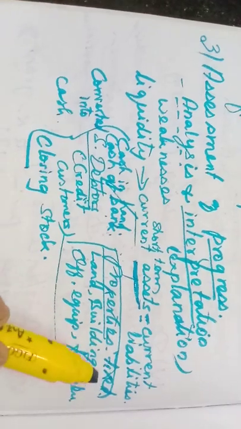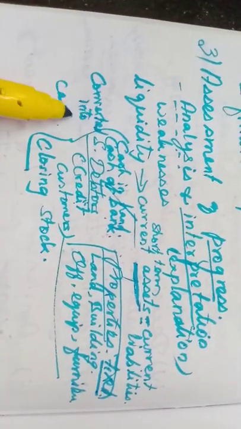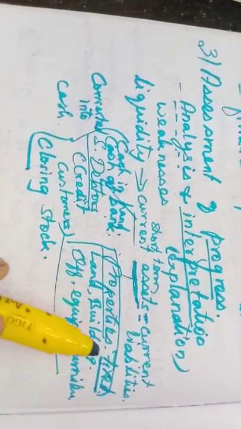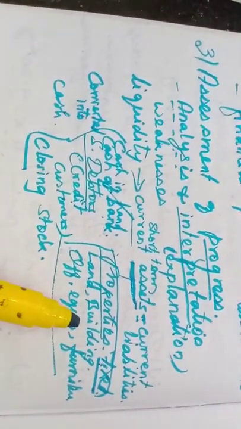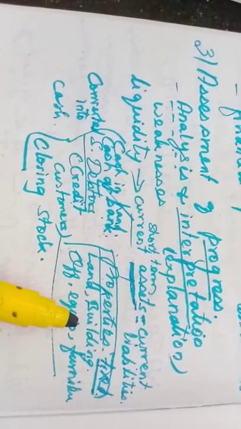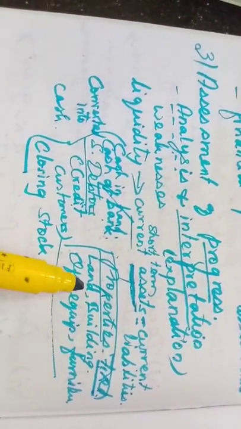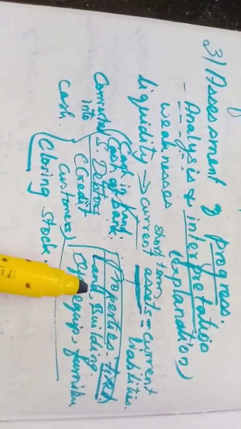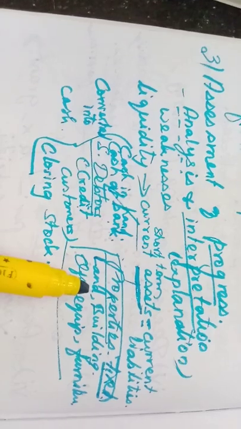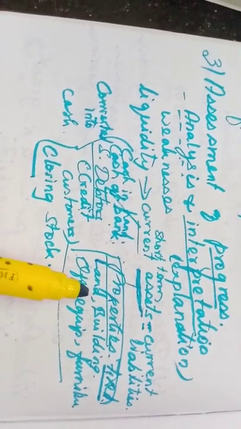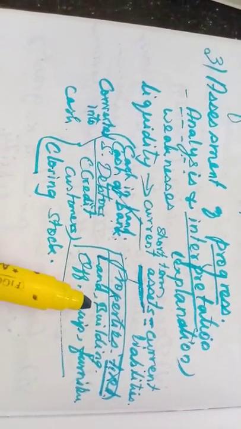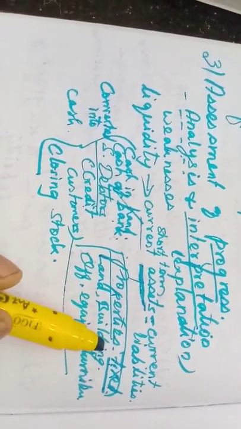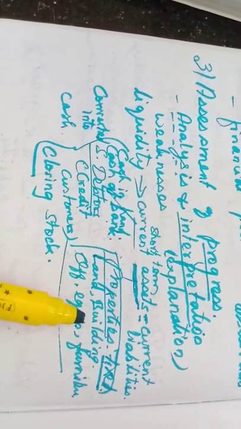See the fixed assets, that is the opposite of current assets. Can you convert these fixed assets into cash within one or two months, or within one or two hours? No, very difficult. To sell a land, we have to consult many people. Only if a person is ready to buy that particular land can we sell it and convert it into cash. That is why they are called fixed assets. We cannot convert them into cash very easily.